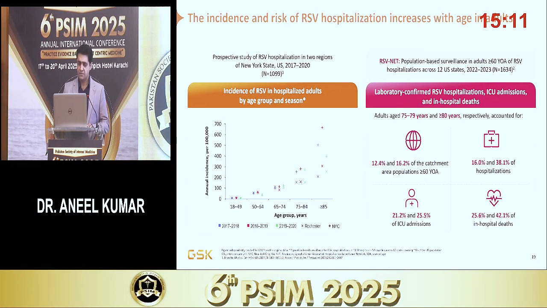Again, re-emphasizing the fact that age is a very important factor, we can appreciate here that most number of cases are being reported in the age group of more than 75 years. Again, here we can see that those patients who are aged more than 75 years have more cases reported, more hospitalizations, more ICU admissions, and obviously more number of deaths.